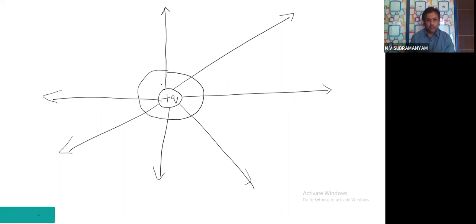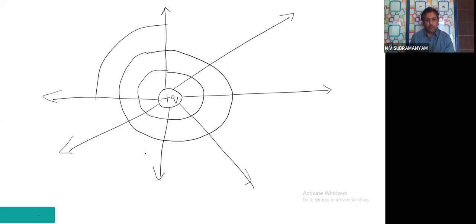Spheres 1, 2, 3. Now tell me, this is the innermost sphere, let us say VA or V1. How much is the potential on the innermost sphere? 50 volts.